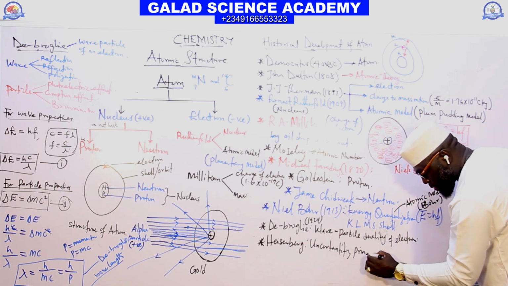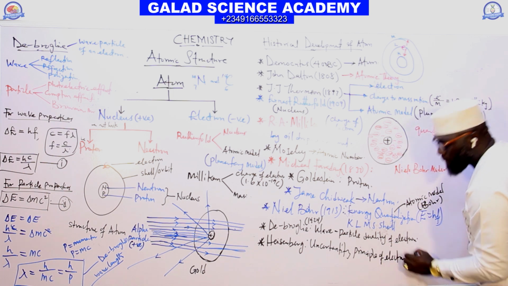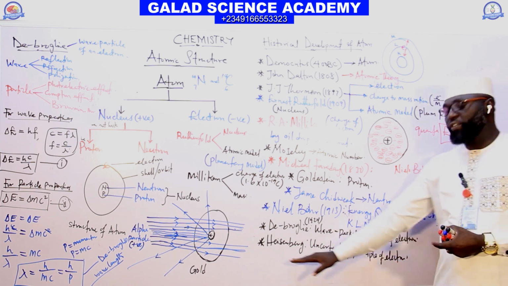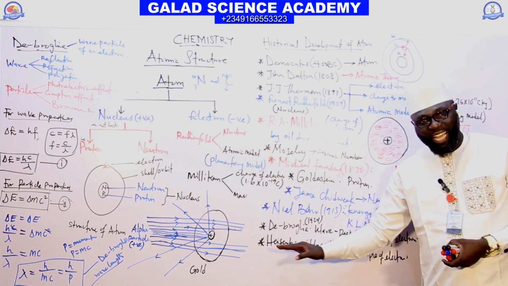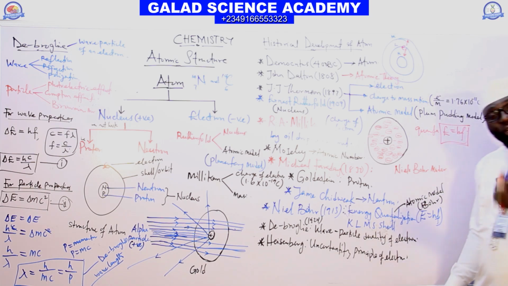Principle of an electron. What is the contribution of Heisenberg? Heisenberg is the scientist that discovered the uncertainty principle of an electron.